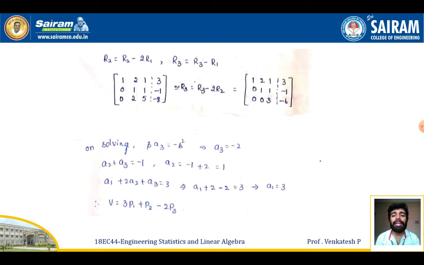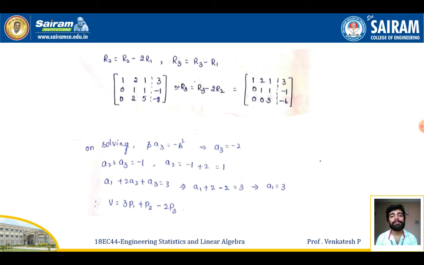So now I can solve for the scalars. I'll be making 3a3 is equal to -6, so I get the value of a3 is equal to -2. Then a2 plus a3 is equal to -1, so if I replace this a3 value there, I'll be getting a2 is equal to 1. Since I got a3 and a2, from the first equation, a1 plus 2a2 plus a3 is equal to 3. If I replace a2 and a3 values, I'll be getting a1 is equal to 3. Therefore I can say that v is equal to 3p1 plus p2 minus 2p3 is the required linear combination here.